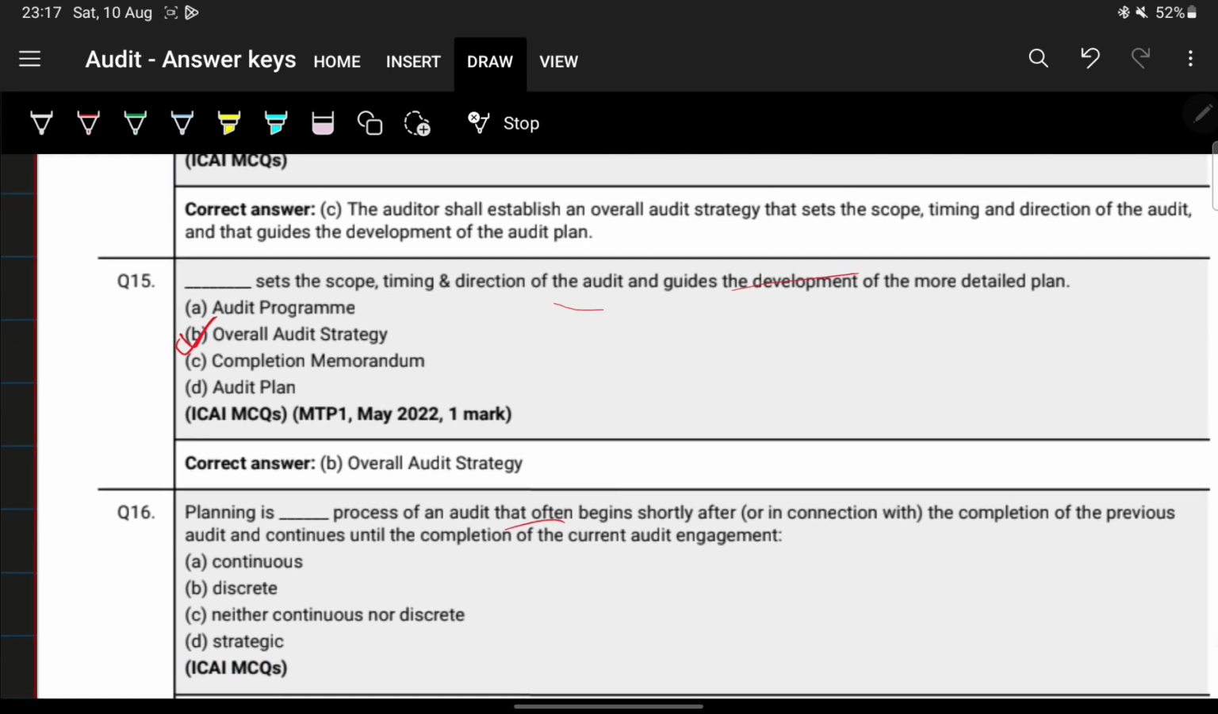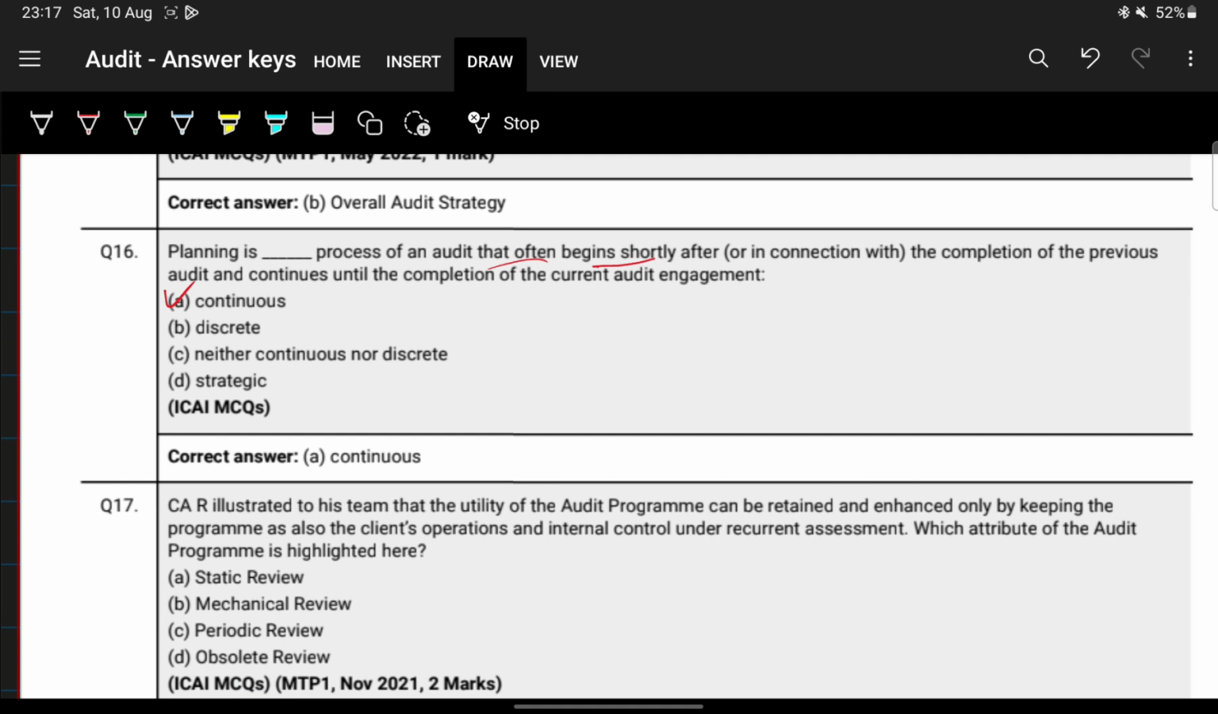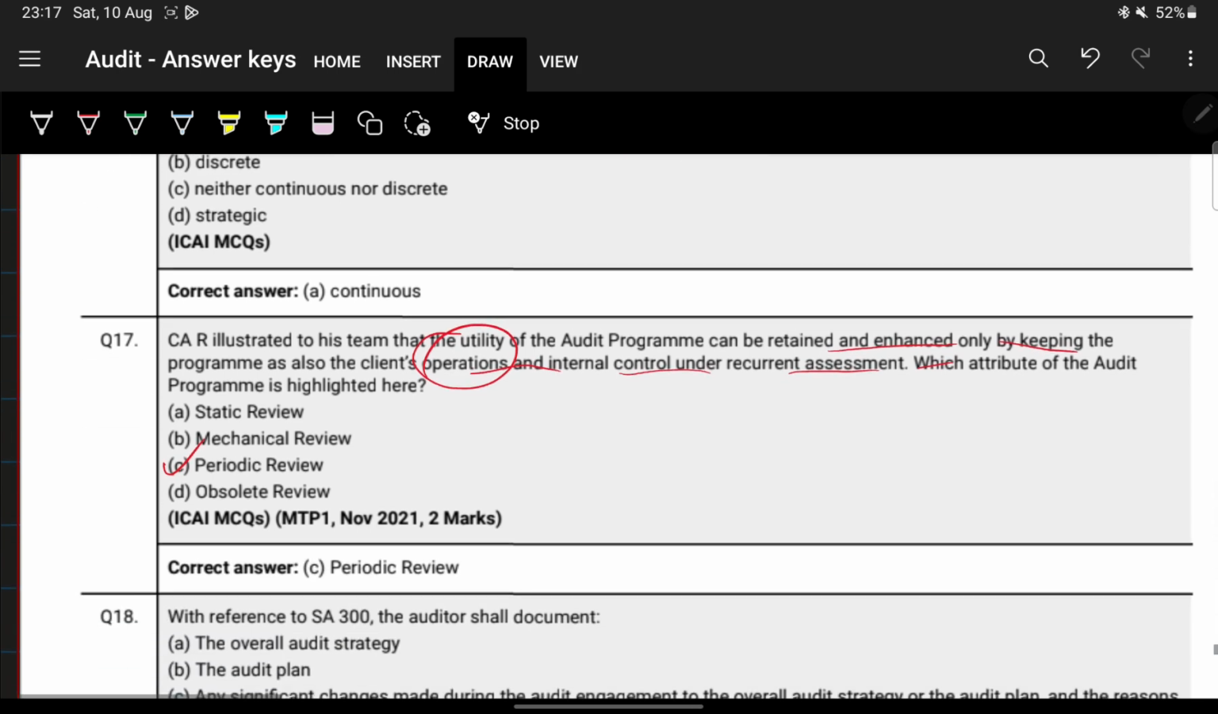Next, planning is the process of an audit, and often planning is a continuous process. It is a continuous process that often begins shortly after the completion of the previous audit and continues after the completion of the current audit. Very easy. Next, an auditor illustrated to his team that the utility of the audit program can be retained and enhanced only by keeping periodic review, right? It's called periodic review. Very easy. So basically he's telling it can be enhanced by keeping the program also. We had seen that you have to apply periodic review on the client's operation and the internal control as well. Next.